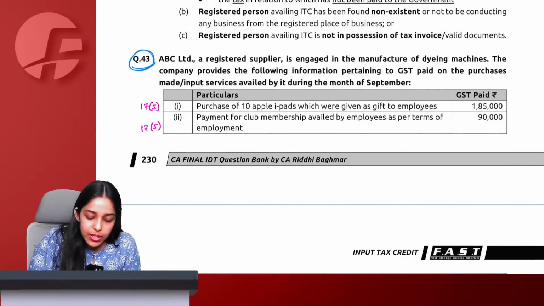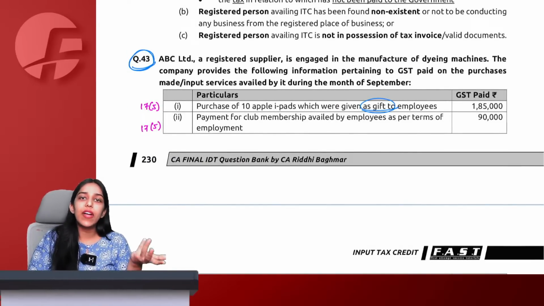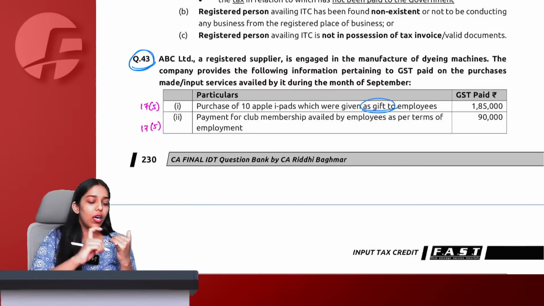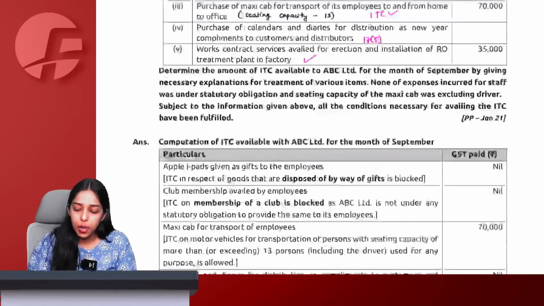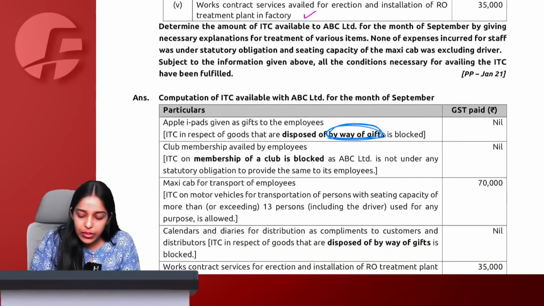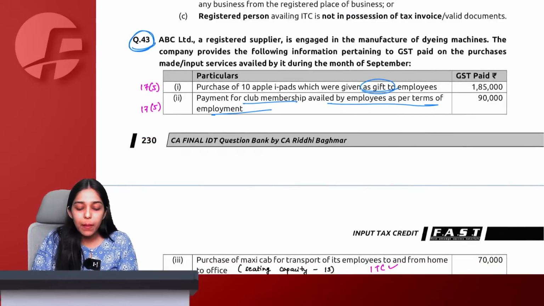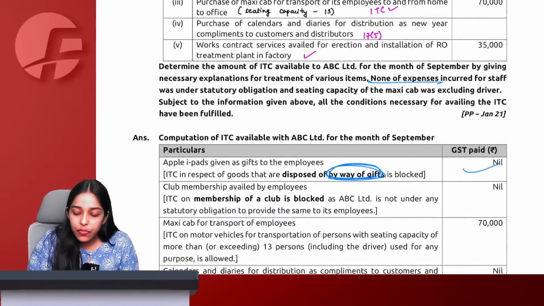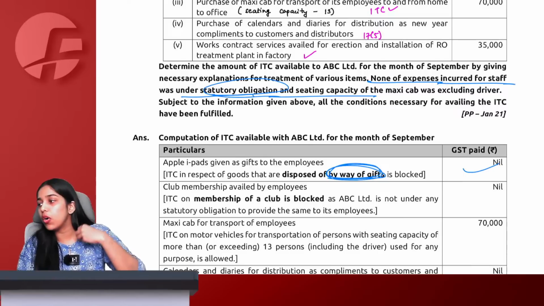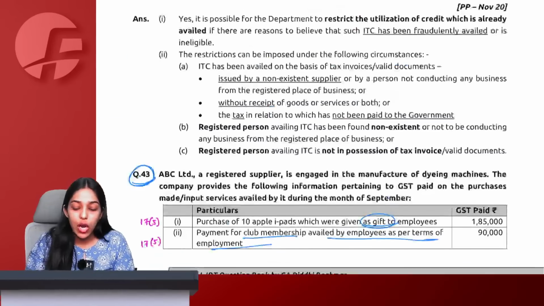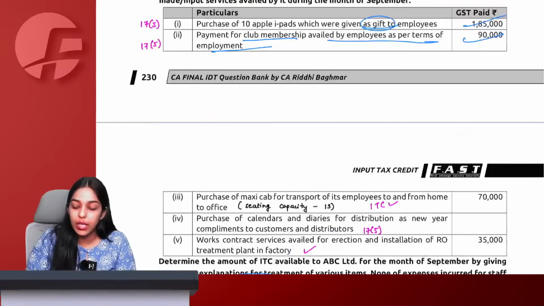Let us start. Purchase of 10 Apple iPads which were given as gift to employees. Gift, section 17(5), anything given as gift, anything lost, destroyed, stolen, written off, given as gift, free sample, we know ITC is blocked. So gift is given, disposed by way of gift, I will say ITC is blocked. Payment for club membership according to employment, not a stat obligation. None of the expenses were incurred by a stat obligation. It is all the obligations company is doing on its own, without stat obligation. Again, section 17(5). ITC will be blocked, no GST available, no ITC available.